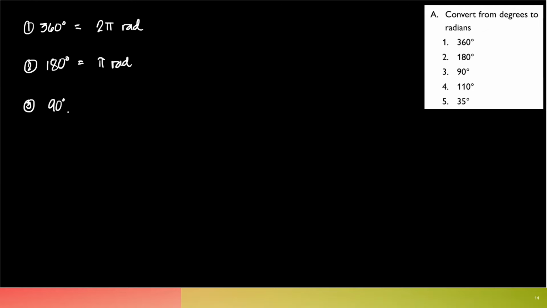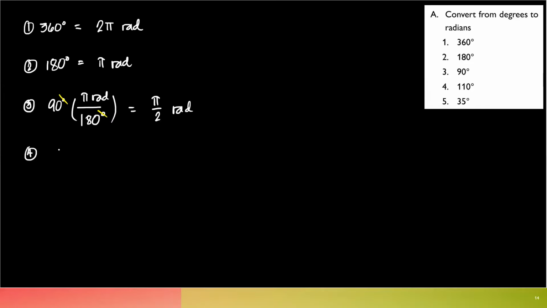Now, 90 degrees. What you want to have is radians. So what's the relationship between pi and degrees? What you want to cancel out is the degree. What you want to have is radians. Therefore, you will need to cancel the degrees. What you want to put at the bottom is 180 degrees, and then on top, that's pi radians, so that the units here will cancel. The degrees cancel out. The unit that's left is radians. So 90 over 180, that is pi over 2 rad.